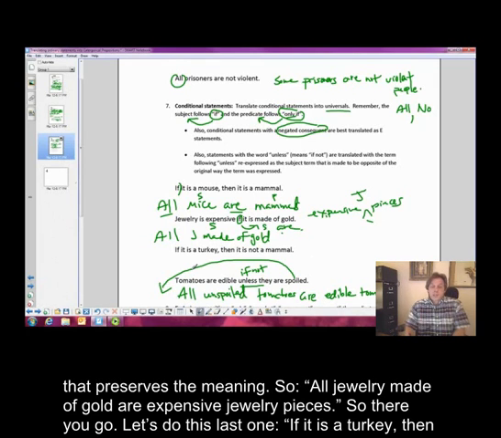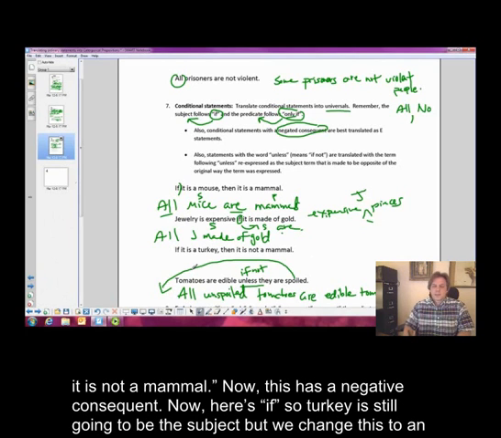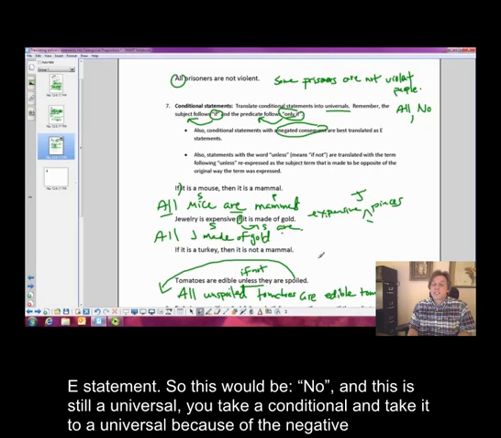All right, let's do this last one. If it is a turkey, then it is not a mammal. Okay, now this has a negative consequent, right? Now here's if, so turkey is still going to be the subject, but we change this to an is statement, all right? So this would be no, and this is still a universal.